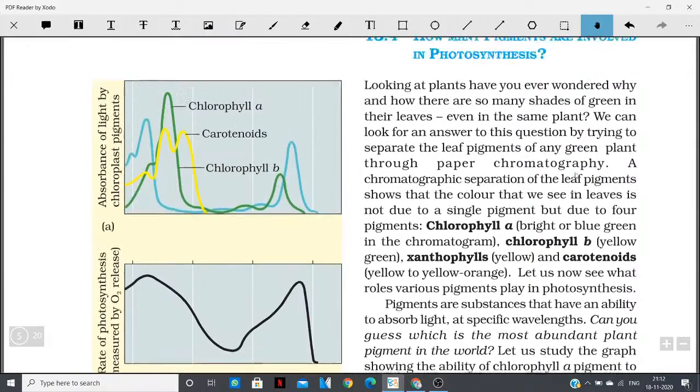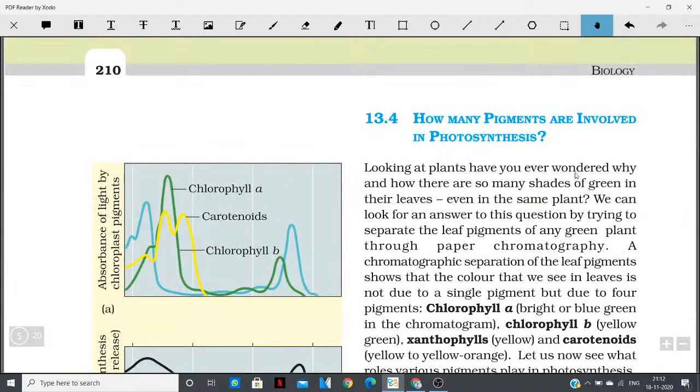Come on, first of all, tell me, till this point of the chapter, if there is any doubt, you can ask me. I am open for the doubt portion now. If you have any doubt, you can ask me. Come on.